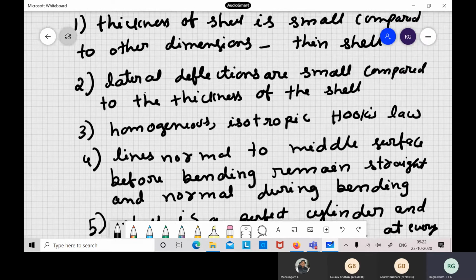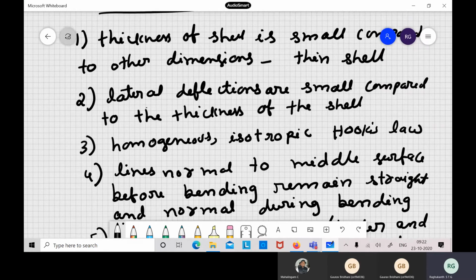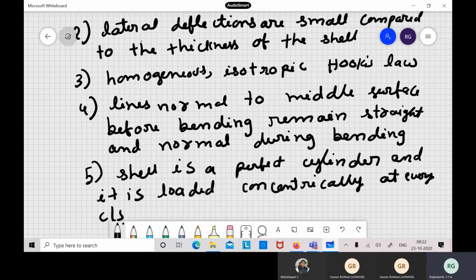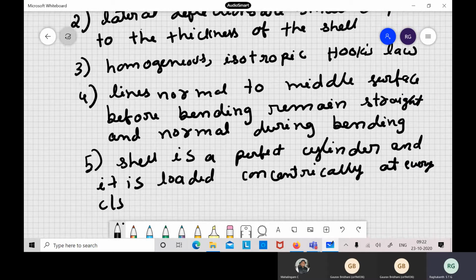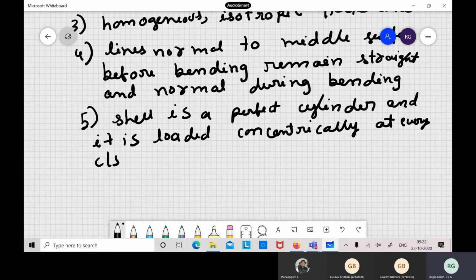They are very easy to remember. One is a thin shell. Lateral deflections are assumed to be very small compared to thickness. Then homogeneous and isotropic. Then plane sections remain plane, same as in Euler-Bernoulli beam theory. Then of course it is a perfect cylinder, and we are assuming that there are no imperfections, like everything is perfect.